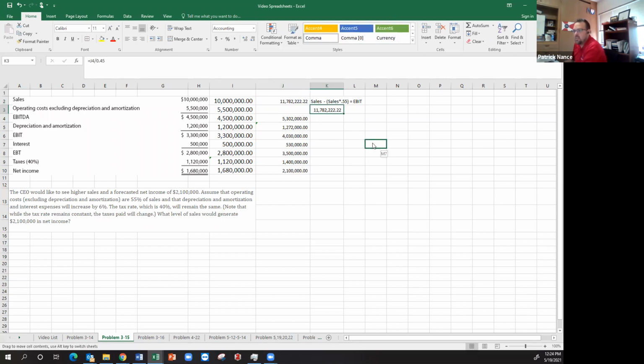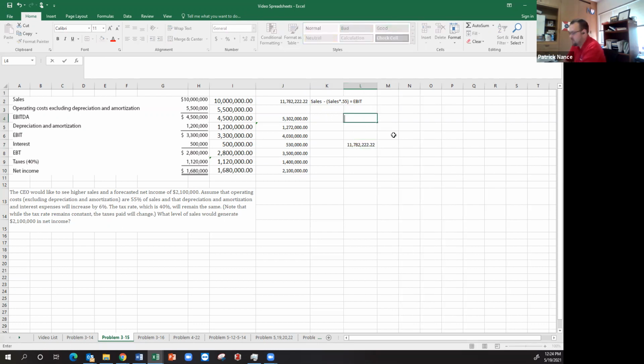And we can plug that in here to make sure it's correct. So if we did this math right, it should be sales 11,782, and we'll leave the decimals out, minus 11,782 times 0.55. And if I've done this math correctly, then this number should equal 5302. And it does. It's a very minimal rounding difference, but a rounding difference nonetheless.